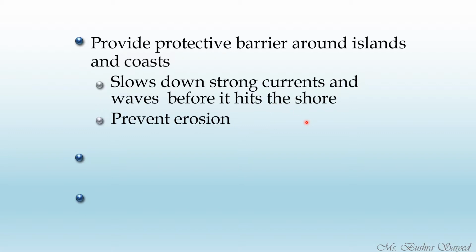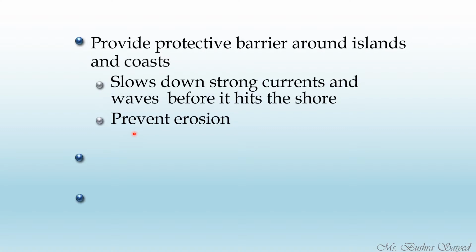So the land will remain protected because it will slow down the high tide, the huge and strong waves which are coming towards the land. So this will act as a barrier. It will also act in preventing soil erosion.